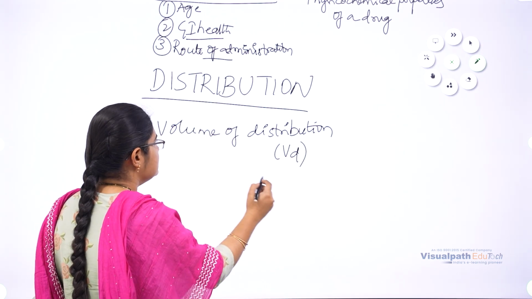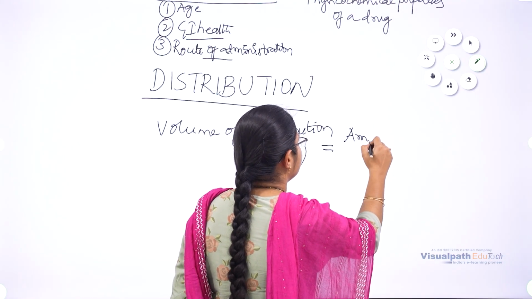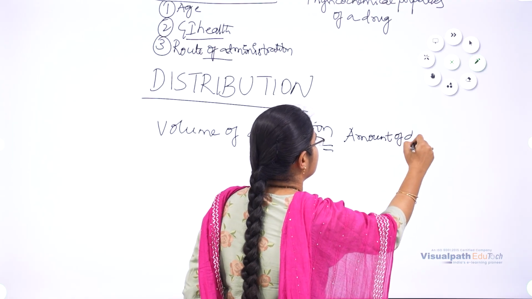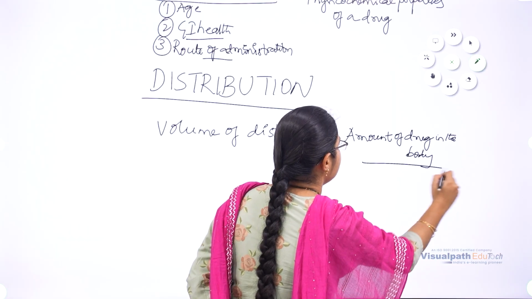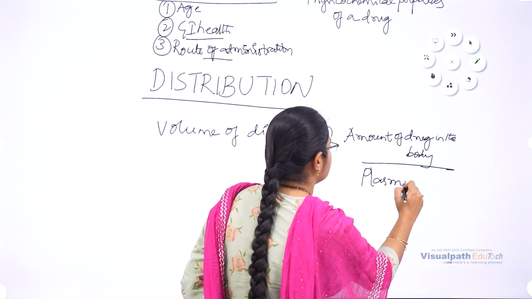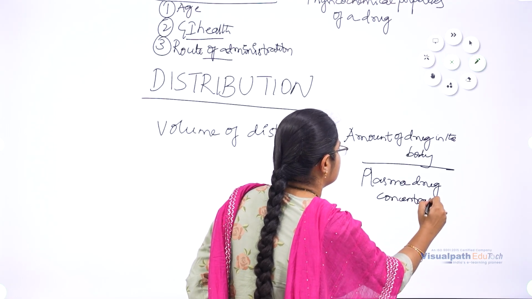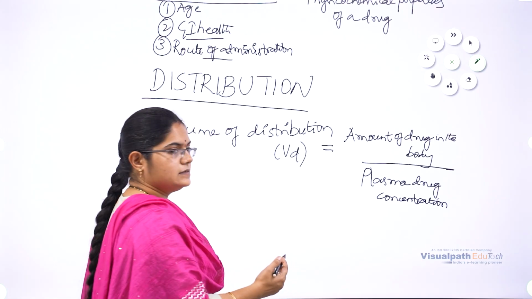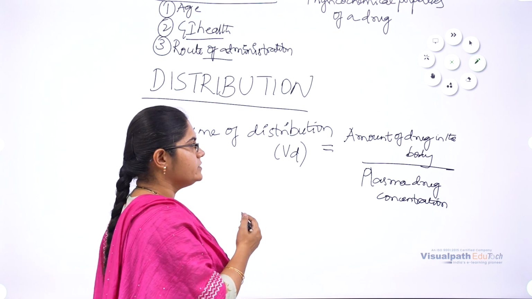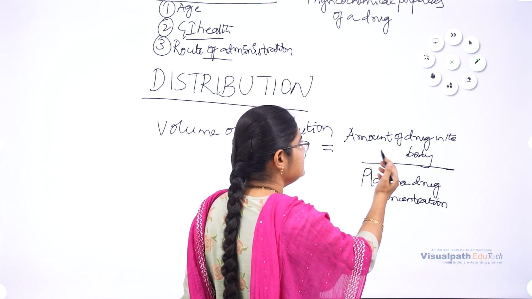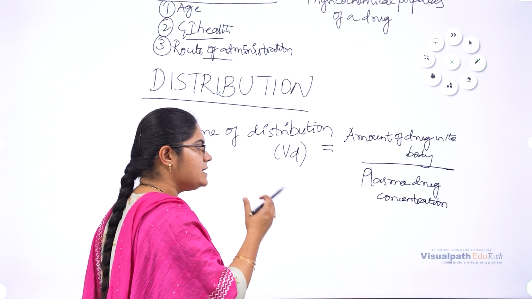This VD is a formula to find the distribution of the drug, the amount of the drug in the body relative to the plasma drug concentration.